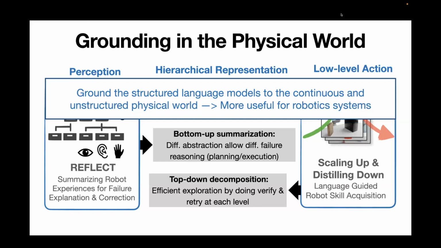Yeah. So I have to say that there's still a long way to go. As far as I remember, the success rate of detection is around 60 or 70%. There are still a lot of cases where the system cannot correctly detect the failure cause. The typical failure type that we found really hard to detect is the low-level execution failure, because it requires a more detailed understanding of the sensory input data.